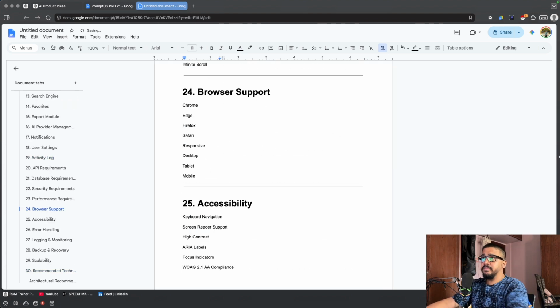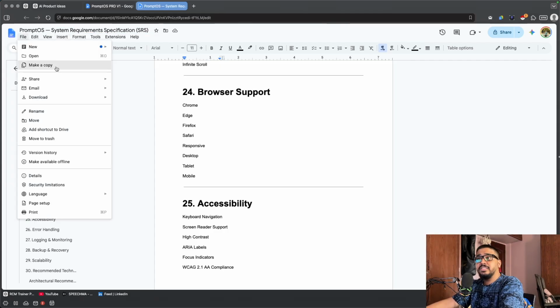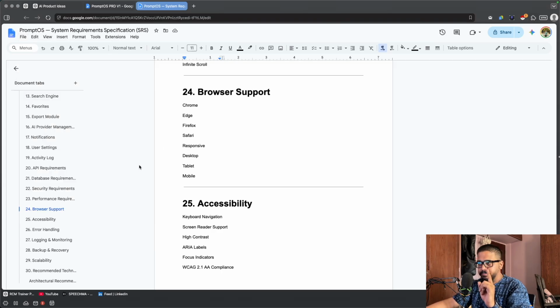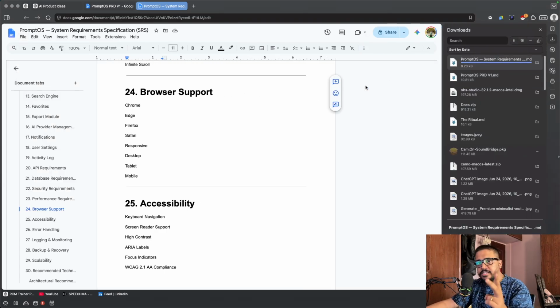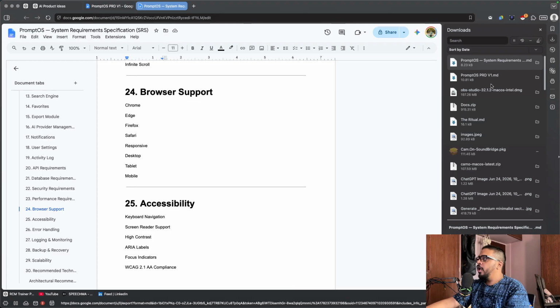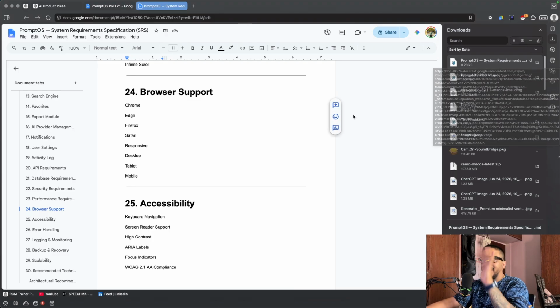It did save. Okay, I'm going to name this file as, it already took SRS file. Okay, and I'm going to save this also as a Markdown file. Okay, so we have two files right now. One we have PRD document, and one we have system requirements. That is all we need.